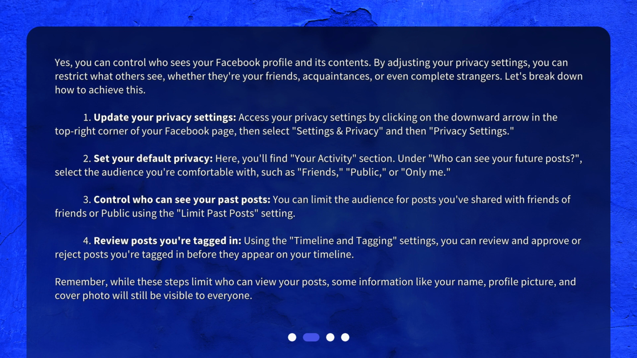3. Control who can see your past posts. You can limit the audience for posts you've shared with friends of friends or public using the Limit Past Posts setting. 4. Review posts you're tagged in.